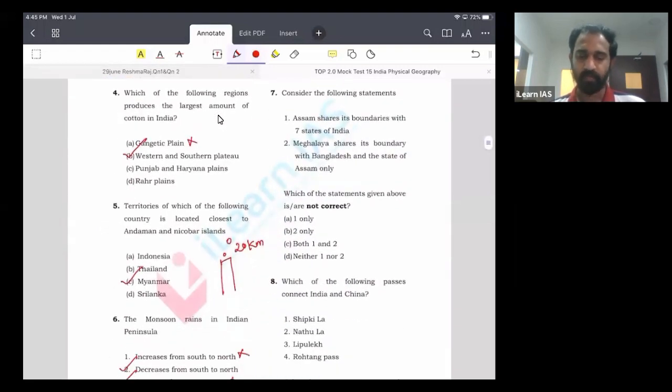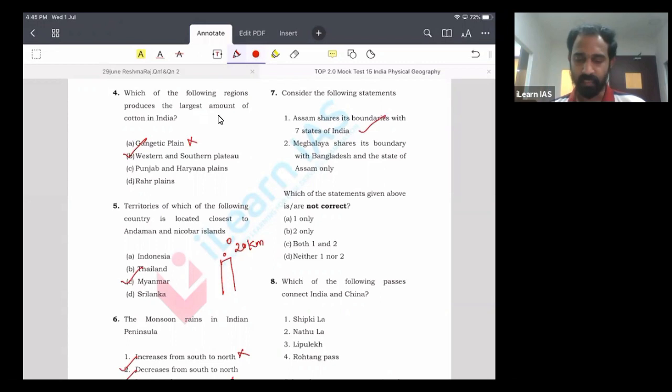Question number 7 is about states and boundaries. And let us look at the statements. Statement 1 says Assam shares its boundaries with 7 states of India. So let us look at the states which share boundary with Assam. We will start from the south and go in clockwise direction. First there is Meghalaya, then West Bengal, then Arunachal Pradesh, then Nagaland, then Manipur, Mizoram, and Tripura. So there are 7 states. So this statement is actually correct.